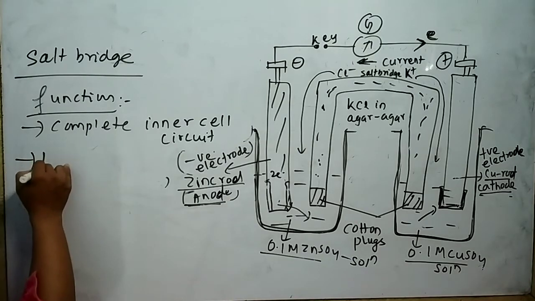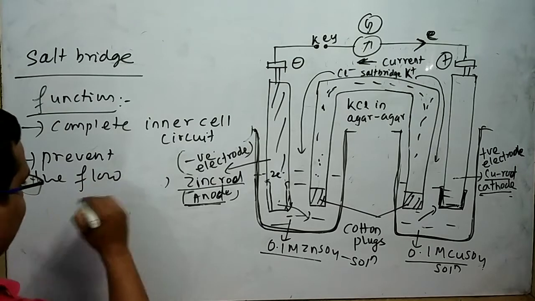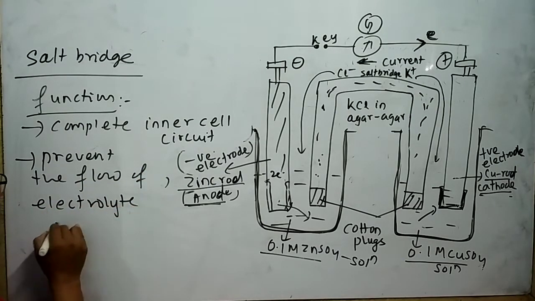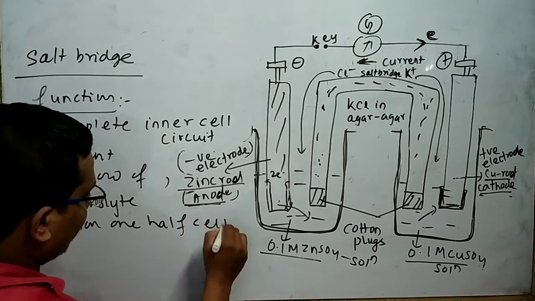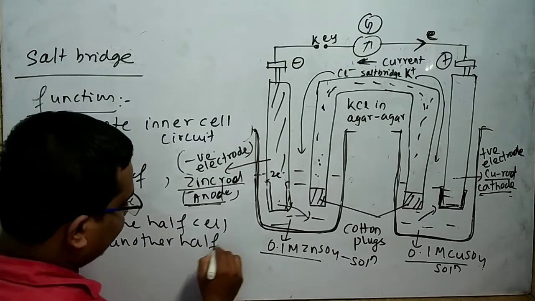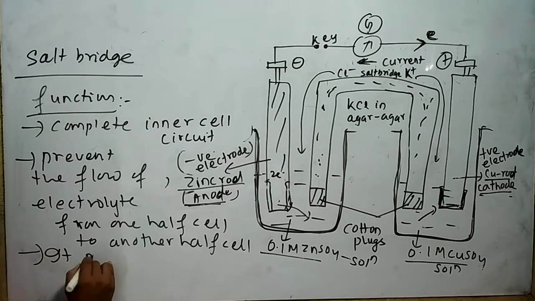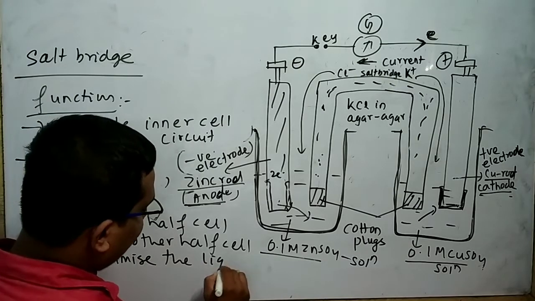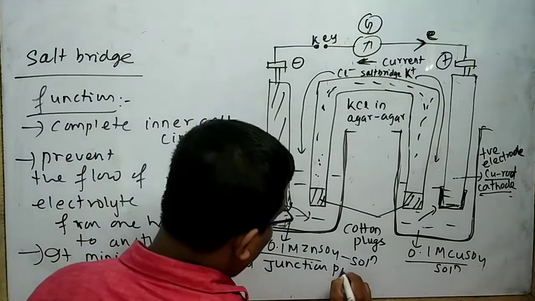Second point is it prevents the flow of electrolyte from one half cell to another half cell. Next application is it minimizes the liquid junction potential.